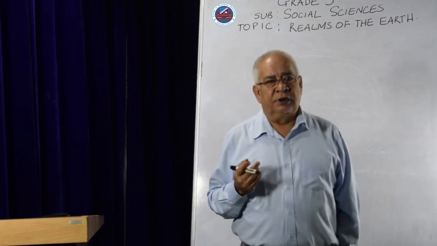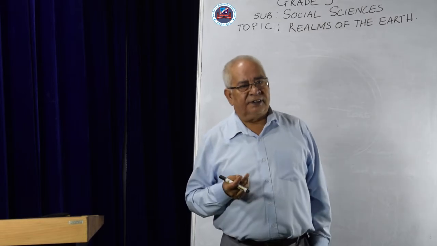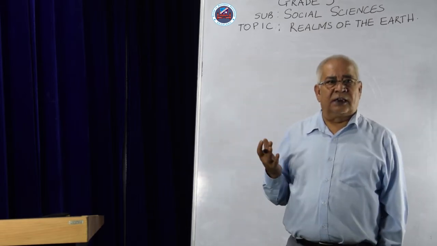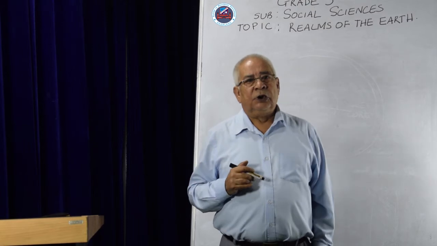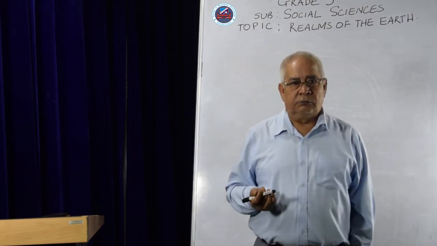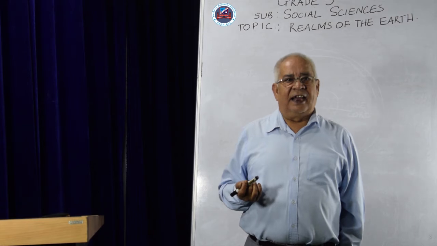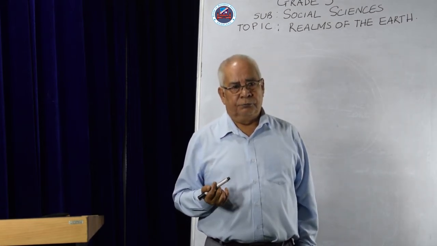Hydrosphere includes oceans, seas, rivers, lakes, and all other water bodies. It also includes groundwater, which means water that is found underground, clouds in the sky, snow, and glaciers too.